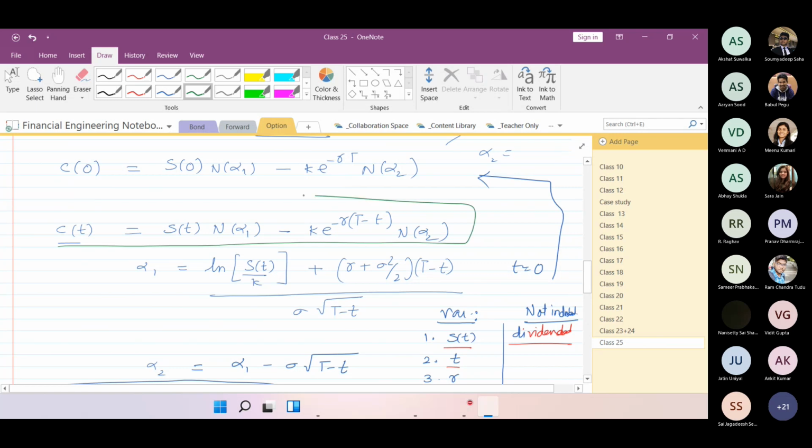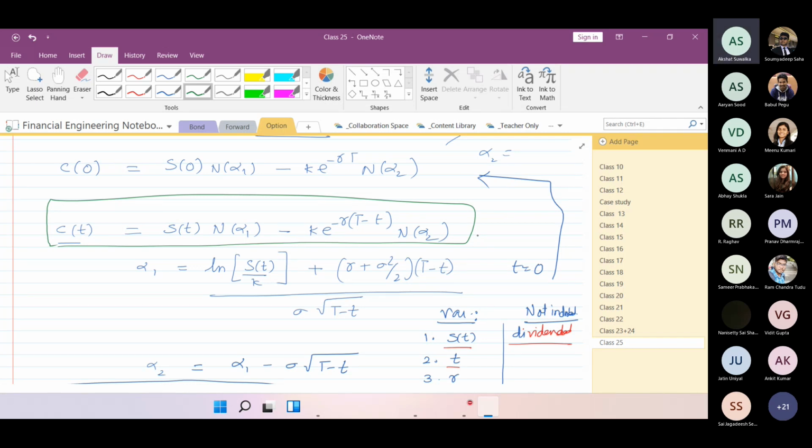You see this part, not the C0. Let's start with CT and understand, if I do the partial derivative of C with respect to S, what would be the expression? N of alpha 1. Sorry. What about the other part? Yes, sir, it would be there, but we have to calculate.